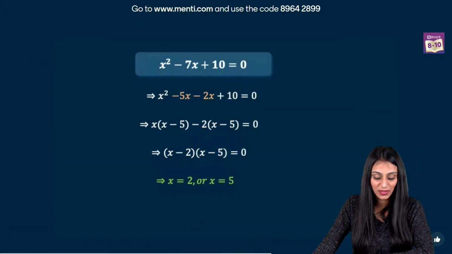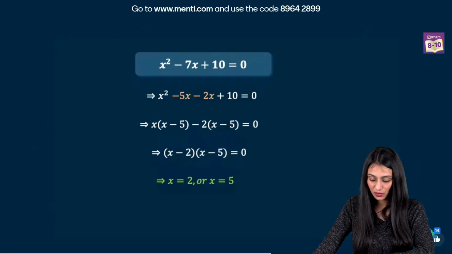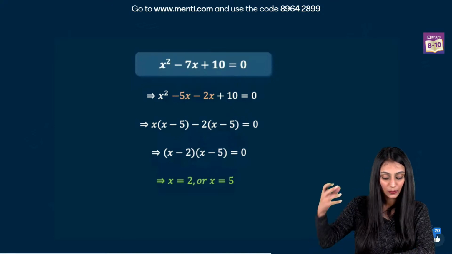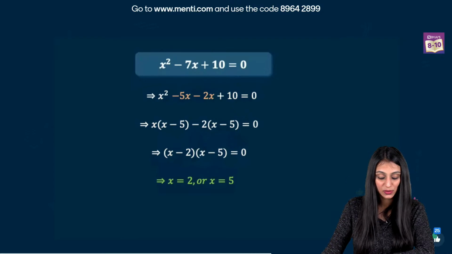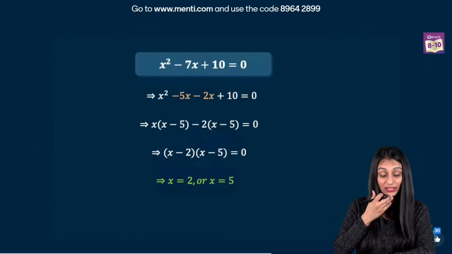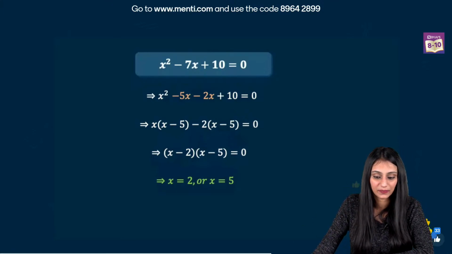So x square minus 7x plus 10 equal to 0. If we do middle term splitting for this, we have x square minus 5x minus 2x plus 10 equal to 0, right? We take common, we have x times x minus 5 minus 2 times x minus 5 equal to 0. So you get x minus 2, x minus 5 equal to 0. Finally, we get the values of x as 2 and 5.